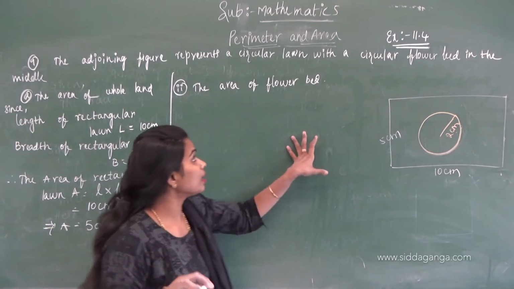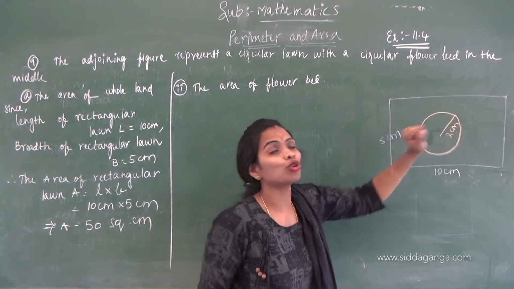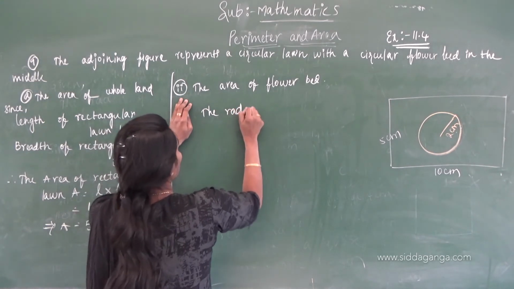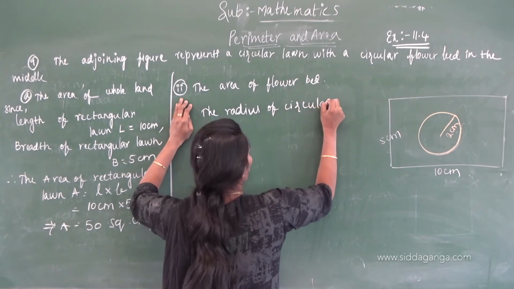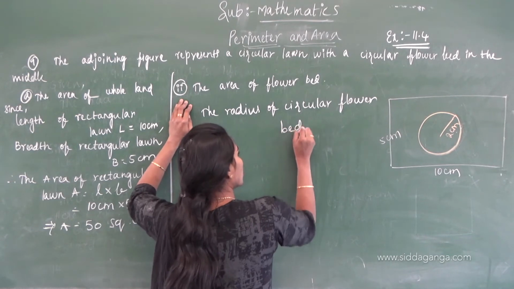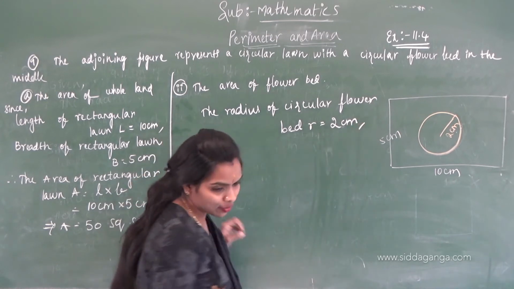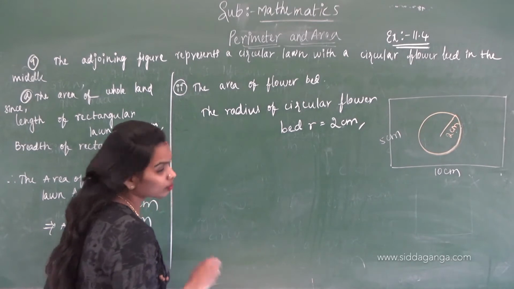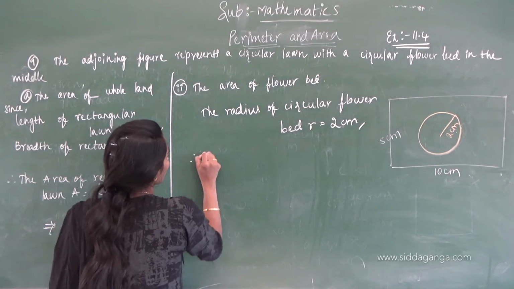50 square centimeters is the area of the rectangular lawn. Here the area of the flower bed, this portion with radius 2. The radius of the circular flower bed R equals 2 centimeters. What are they asking us to find?